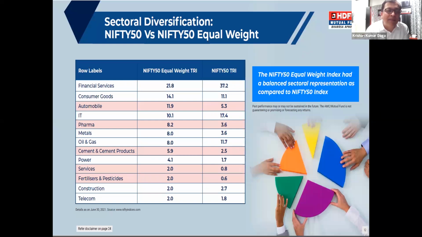When we are talking about a broad market rally, that's the time when all sectors are doing better, so you are not missing anything on such sectors. Your weightage is much more compared to the free float factor, and that is why Nifty 50 equal weight is outperforming the Nifty 50 index. So here we have balanced sectoral representation. That's what we are trying to say.